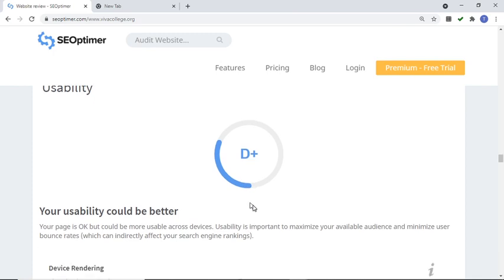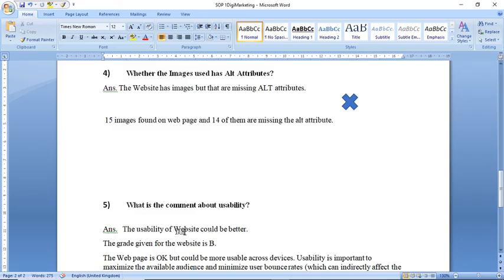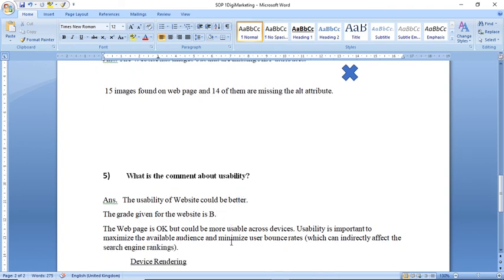Your page is okay but could be more usable across devices. Usability is important to maximize your available audience and minimize user bounce rate. The usability of the website could be better. The grade has been given to the website, and the web page is okay but could be more usable across devices. So usability is important to maximize the available audience and minimize user bounce rate, which can indirectly affect the search engine ranking.